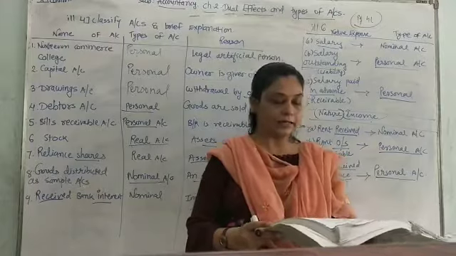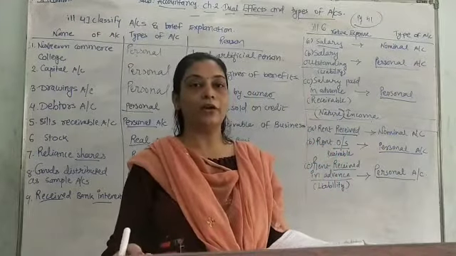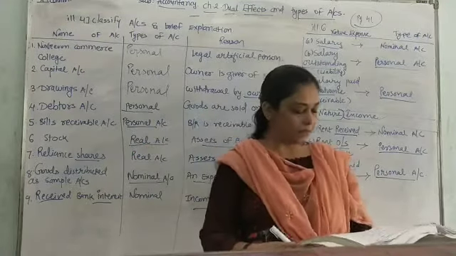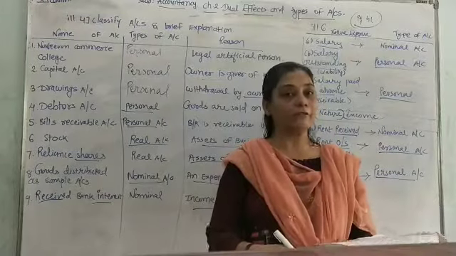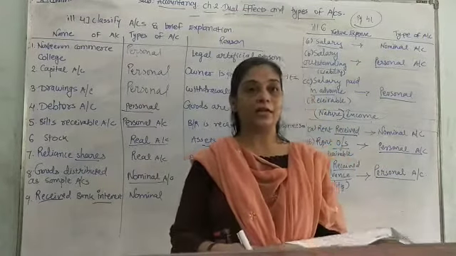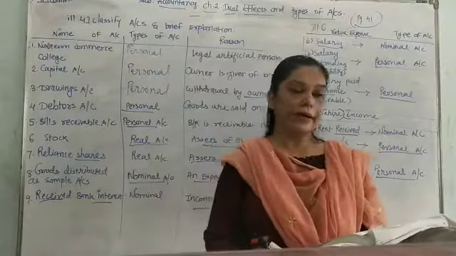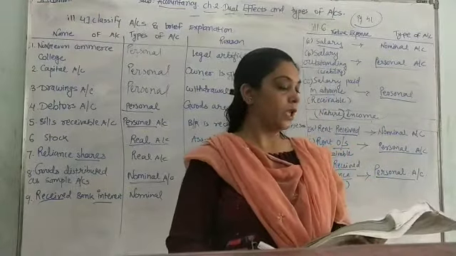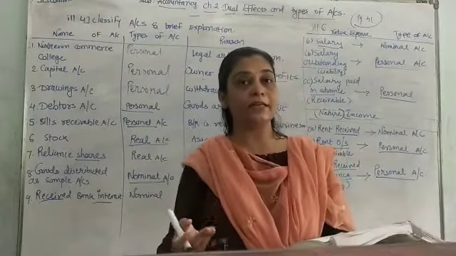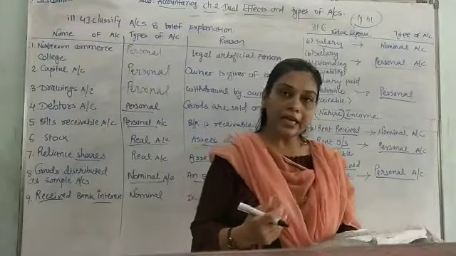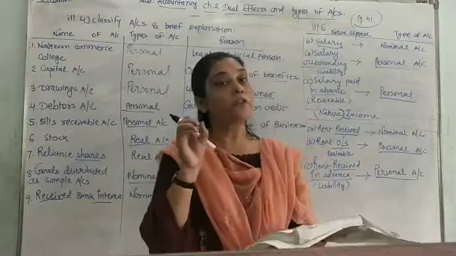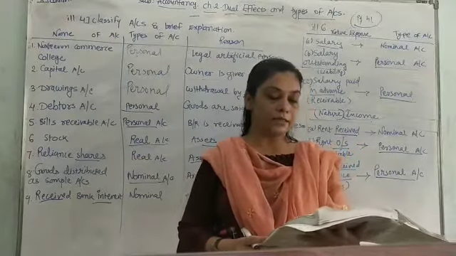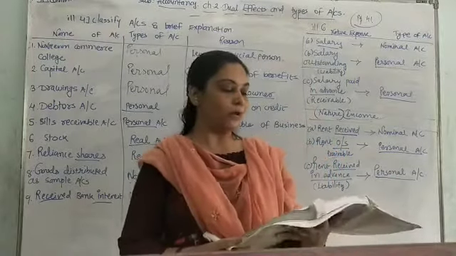Calamity club account, the club is an artificial person, non-living, so which account? Personal account. Debtors account, the customer goes to personal account, from whom we have to collect the rupees, and the relation of debtor and creditor arises. Creditors account would go to personal account, and goods are purchased on credit. Factory expense, the word expense represents an expense, nominal account. Neela bank account, name of the person, so it would go to personal account. Gujarat government account, the legal artificial person, so personal account.